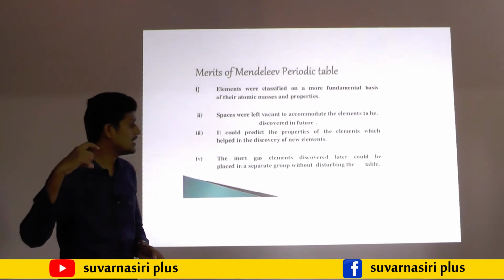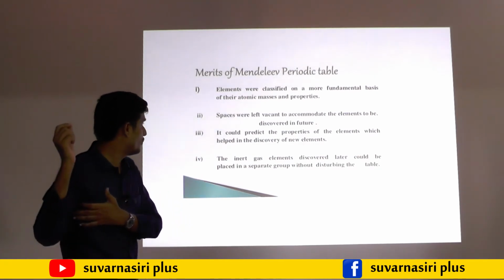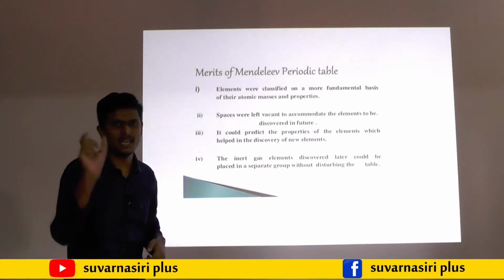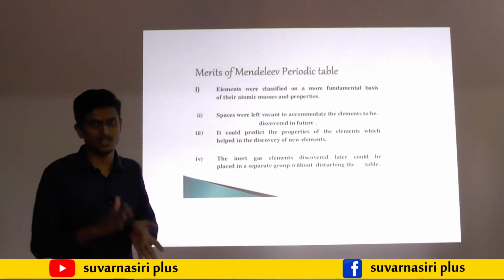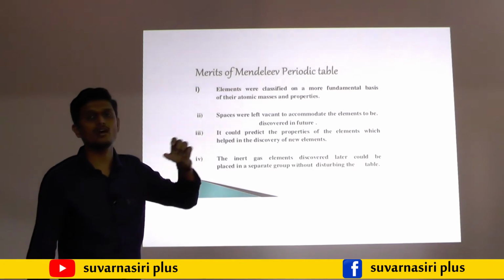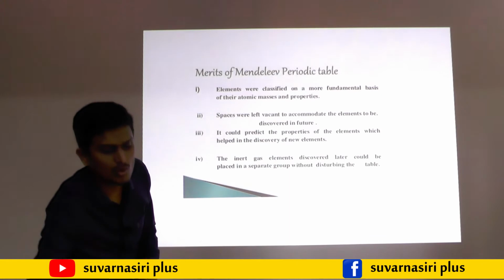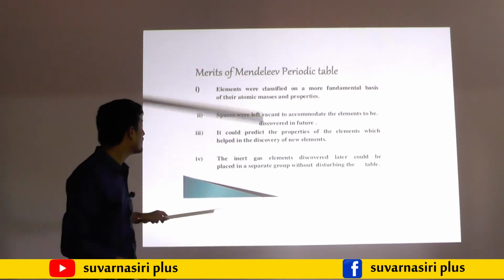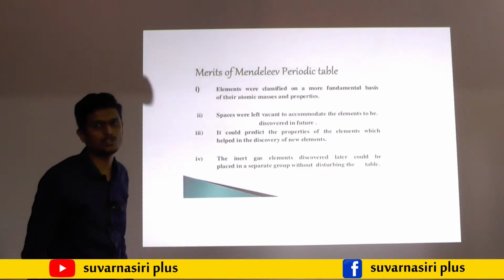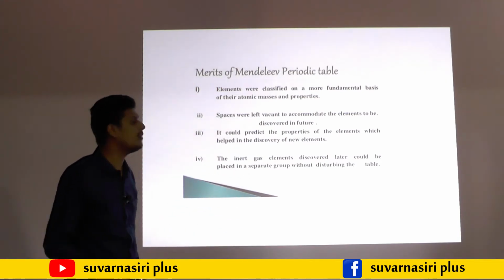So he left the place. If someone asks why he left the place, without any doubt he suggested that definitely some elements exist in that place, still they are not discovered yet. So in future, in the places where he left vacant, the elements were discovered. That is also one of his merits. Then he could predict the properties of the elements, which helped the discovery of new elements.